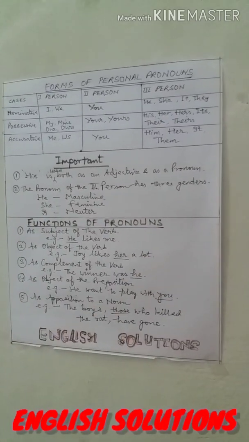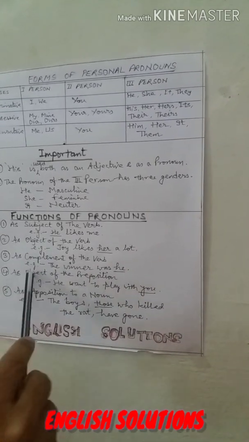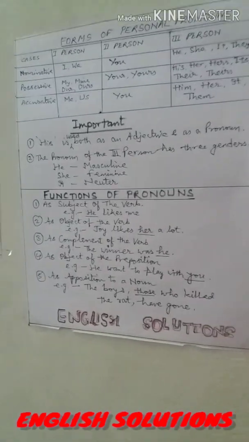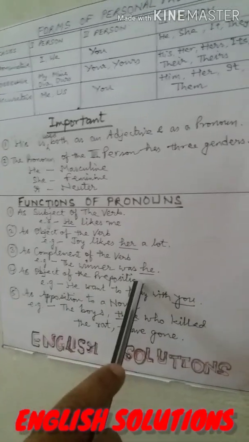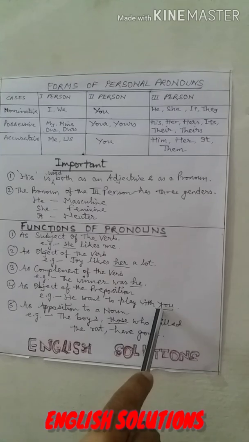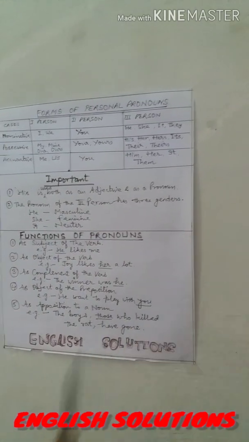Third function is the complement of the verb. For example, the winner was he. Here he is used as complement of the verb. Fourth, as an object of the preposition. There is one example sentence, he wants to play with you. In this, you is presented as the object of the preposition.